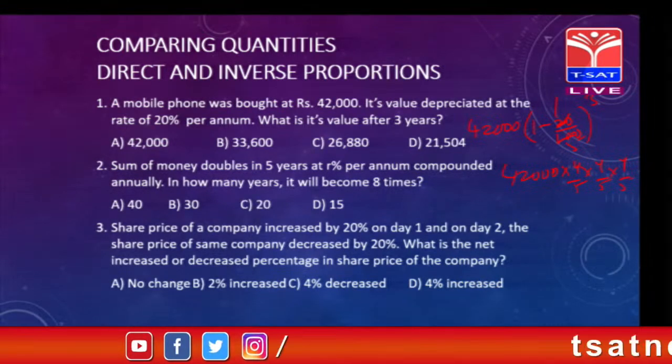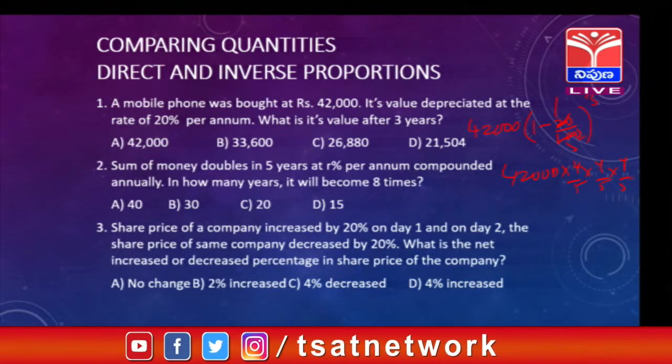If you look at the problem, r% per annum is given. Do not get confused. We should not use that r% in solving this problem. This is very important. By using the formula also you can get the answer, but especially in compound interest and simple interest, it is better to go with 100.